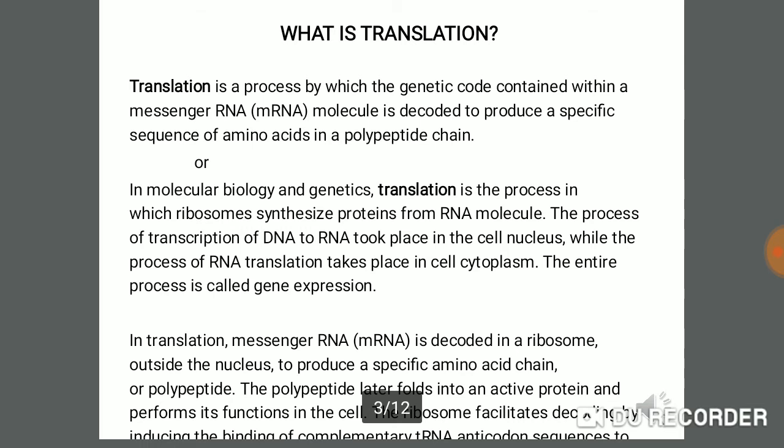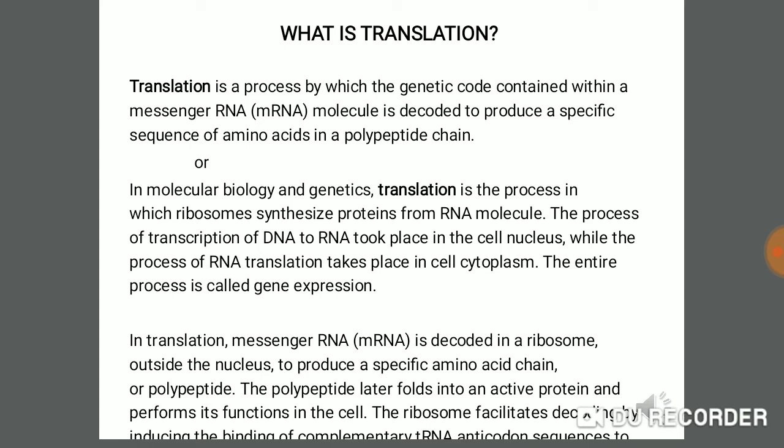So in translation, messenger RNA is decoded in the ribosome outside the nucleus. What is a ribosome? We know that the ribosome is a cell organelle present in the cell cytoplasm, and it is called the protein synthesis factory, meaning proteins are synthesized with the help of ribosomes.